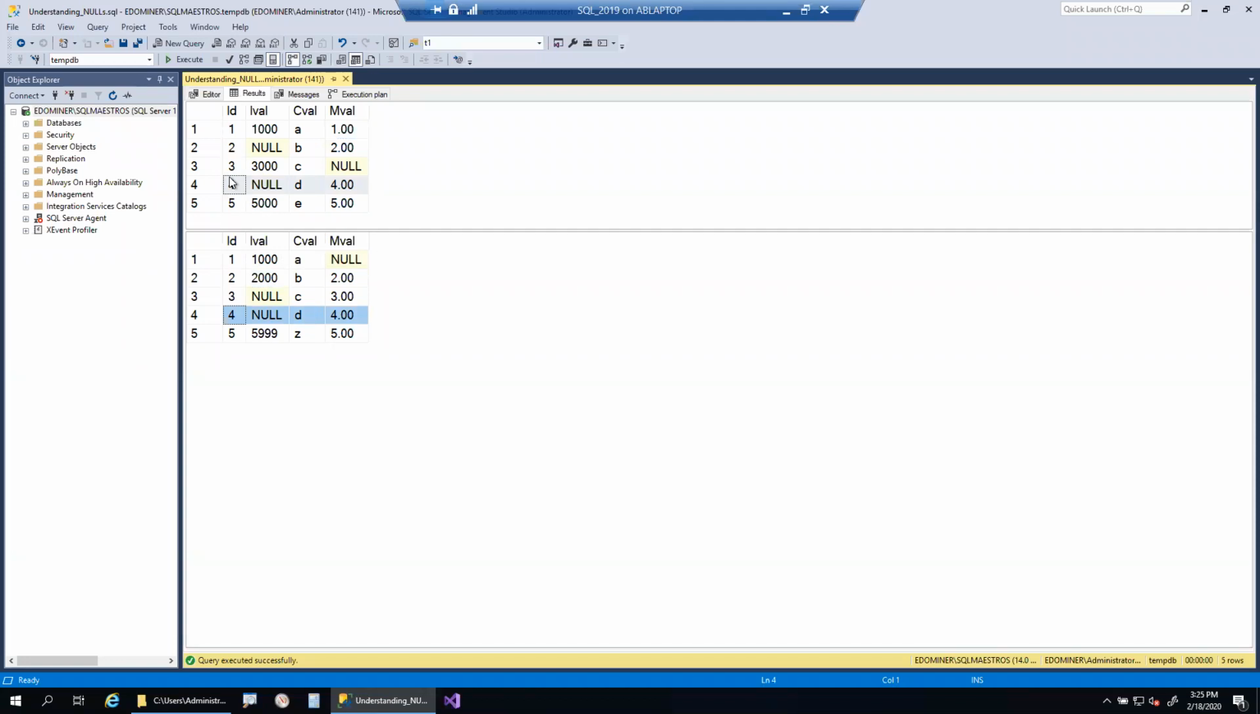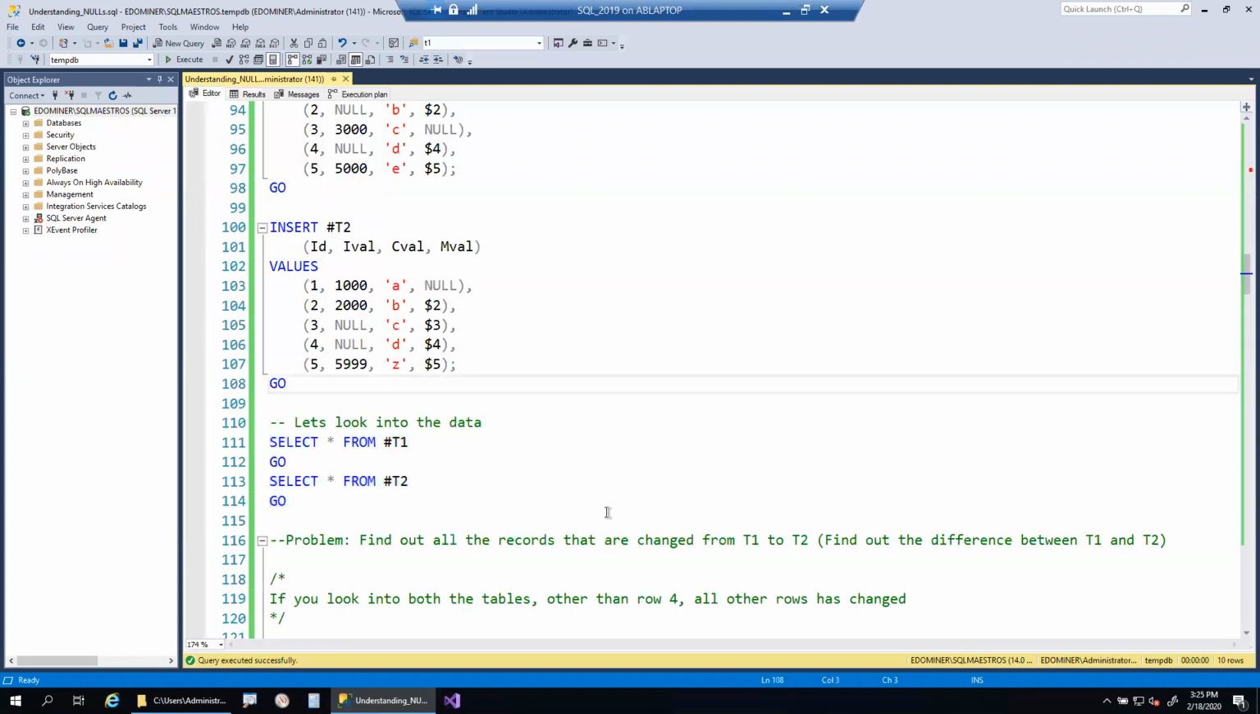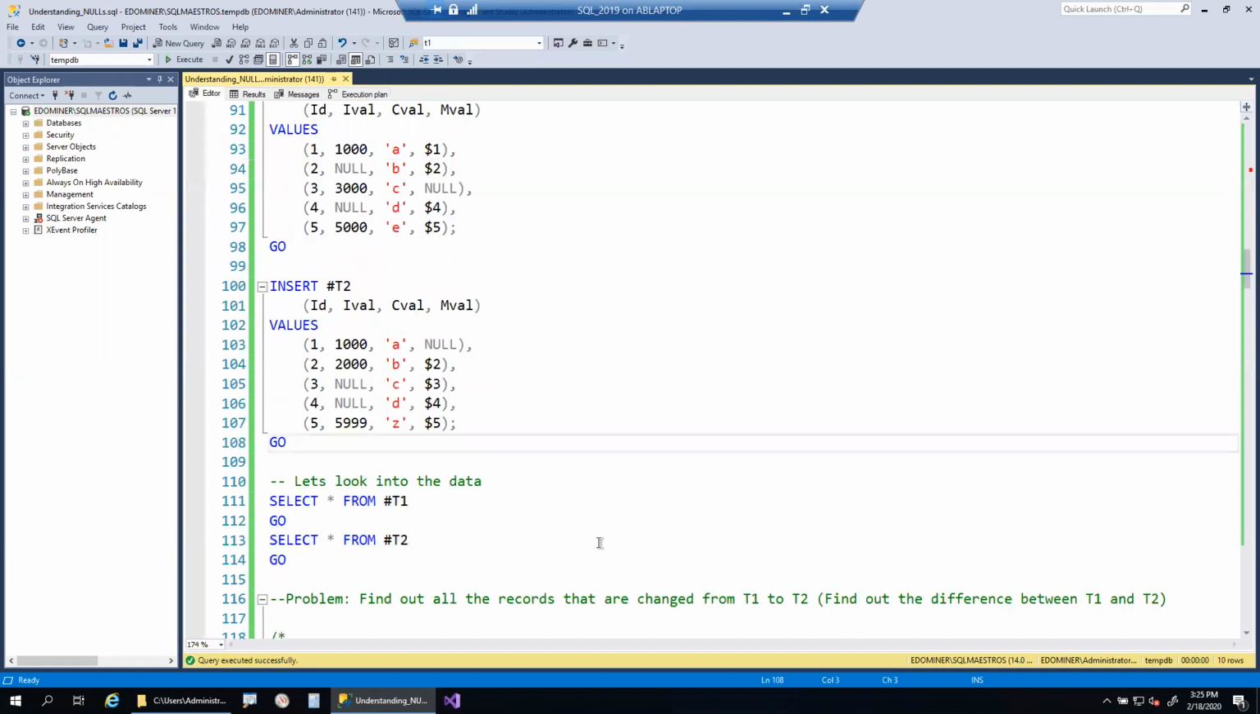Row number 4 is exactly the same in both the tables. So let's see, we want to find out all the records that are changed from T1 to T2.